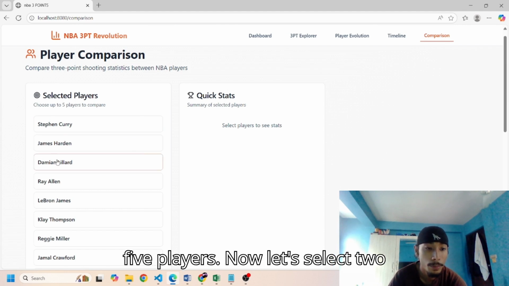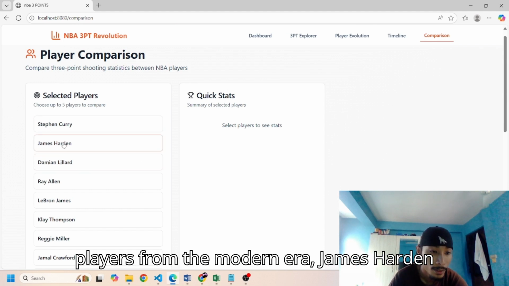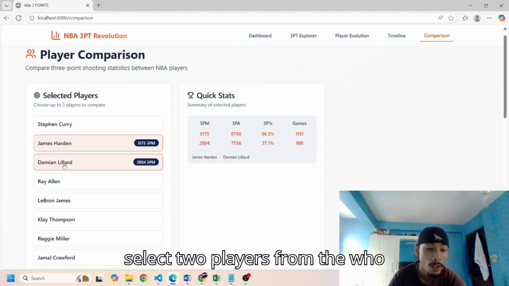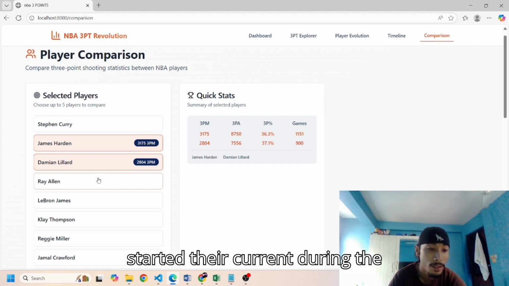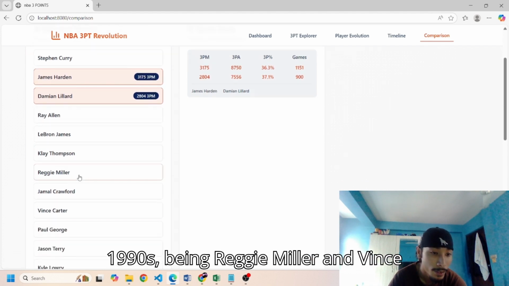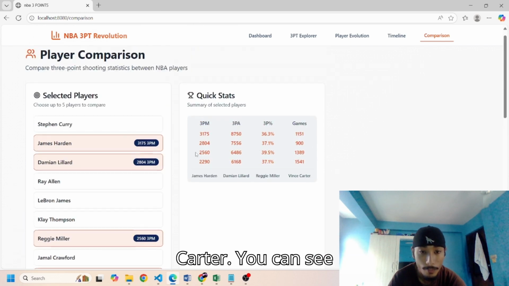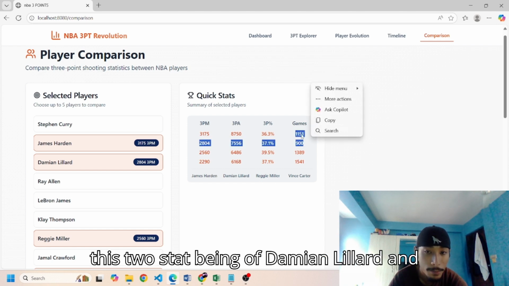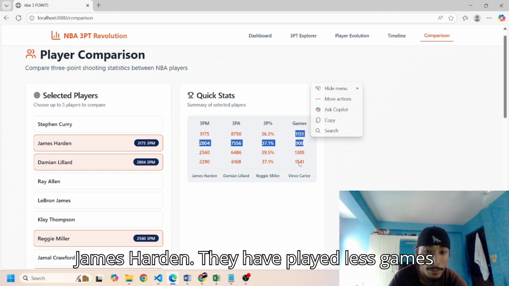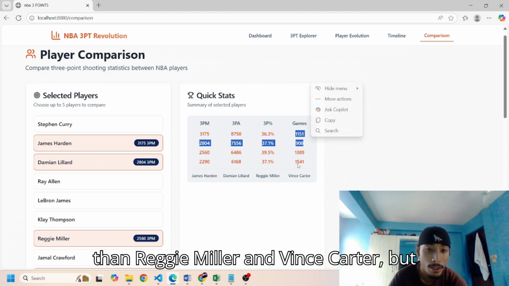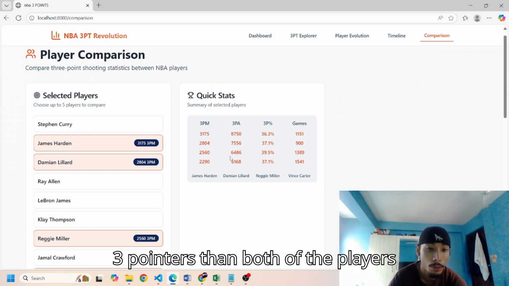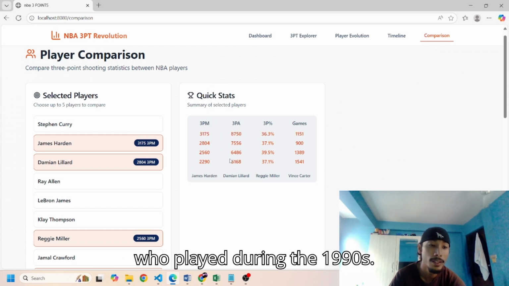Now let's go through the last page of comparison, in which we can select up to 5 players. Now let's select 2 players from the modern era, being James Harden and Damian Lillard. Now let's select 2 players who started their career during the 1990s, being Reggie Miller and Vince Carter. You can see, despite playing fewer games, Damian Lillard and James Harden have attempted and made more three-pointers than both of the players who played during the 1990s.